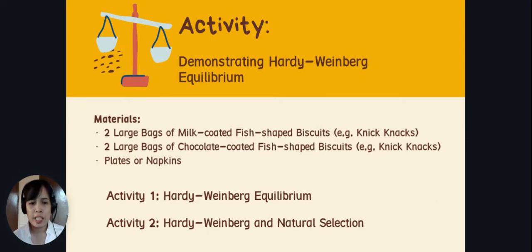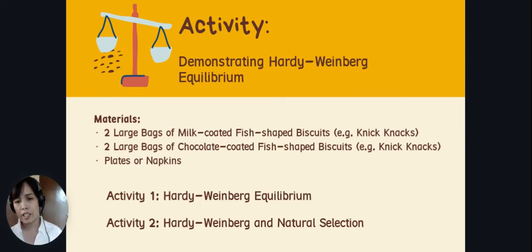Meaning if we use letter G as our allele, it will have all small g's. And the white milk-coated biscuits display the dominant phenotype, and therefore may be either homozygous dominant GG or heterozygous individuals.